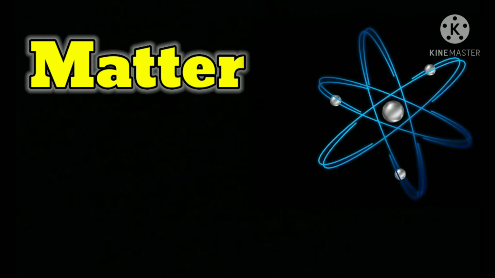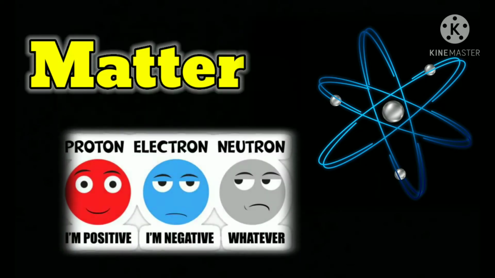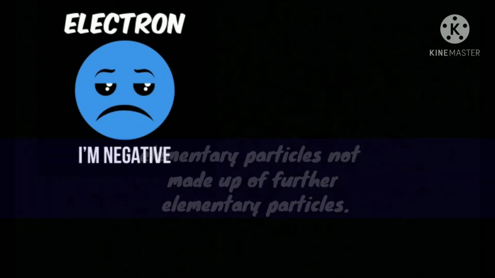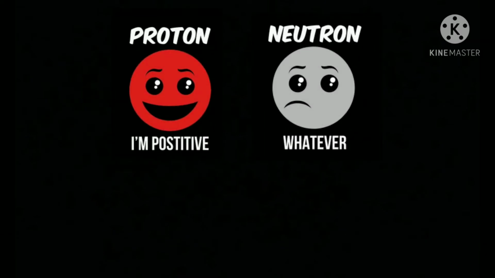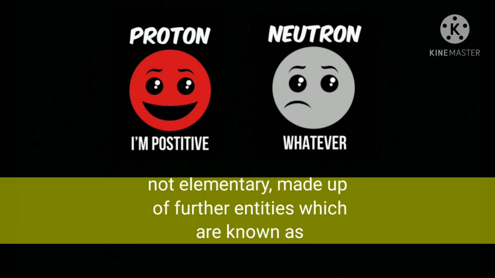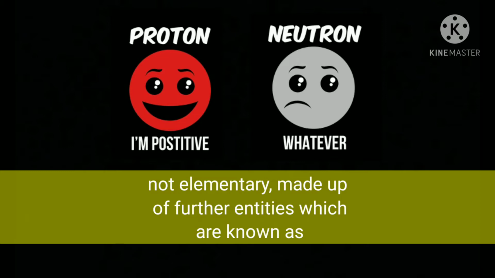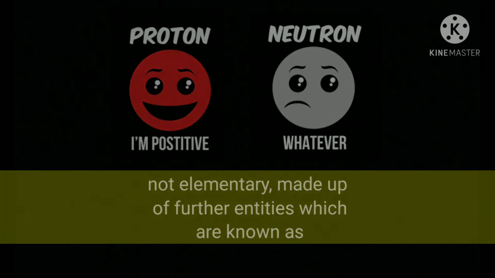Matter is made up of atoms. Atoms are made up of what? Protons, electrons, and neutrons. Electrons are elementary particles not made up of further elementary particles, but neutrons and protons are not elementary. They are made up of further elementary entities which are known as quarks.